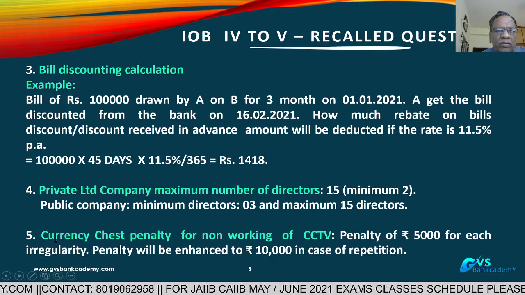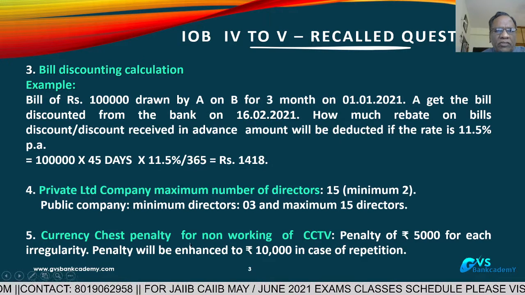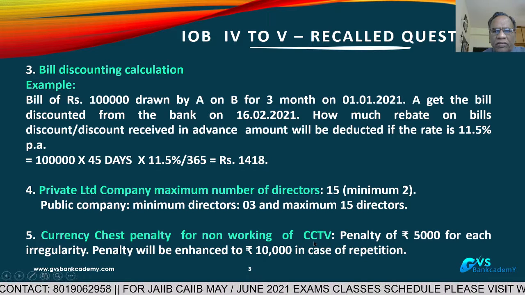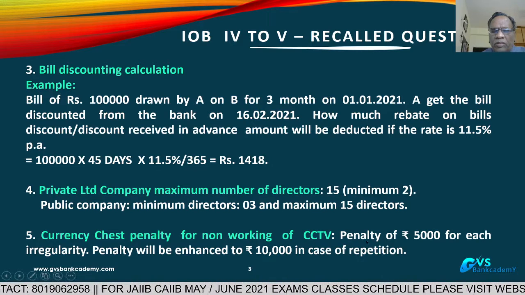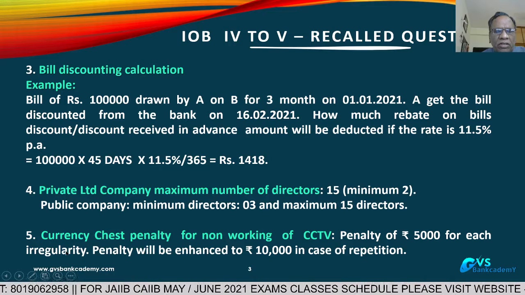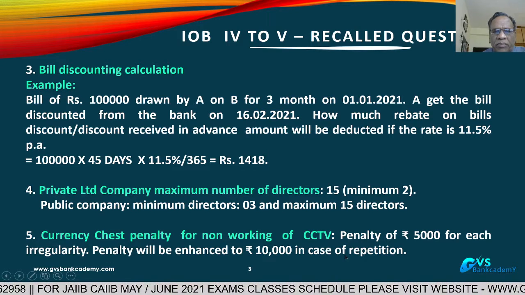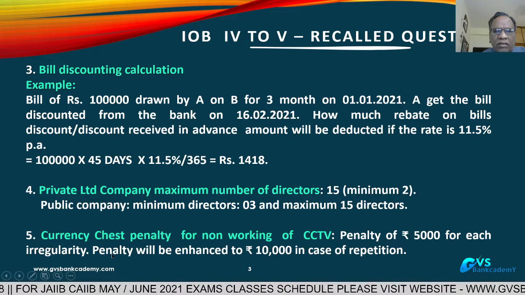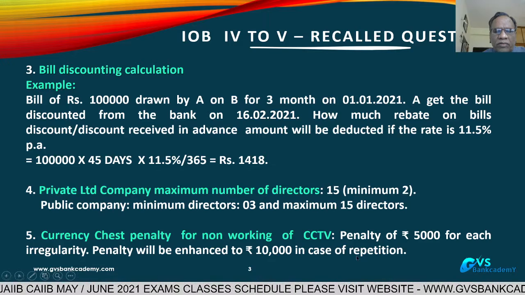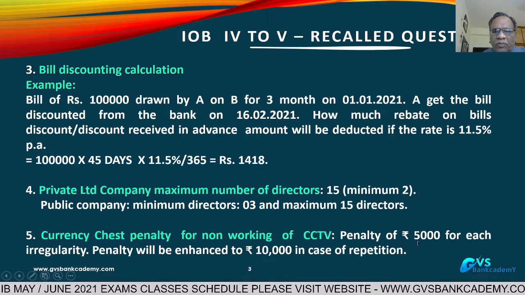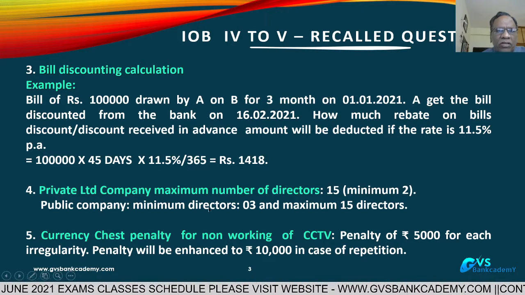Simple question, question number 5: currency chest penalty for non-working of CCTV. The penalty is 5,000 for each failure. If it is repeatedly not functioning, the penalty is enhanced to 10,000 rupees. So first penalty 5,000, and for repetition 10,000. This is about the currency chest penalty.